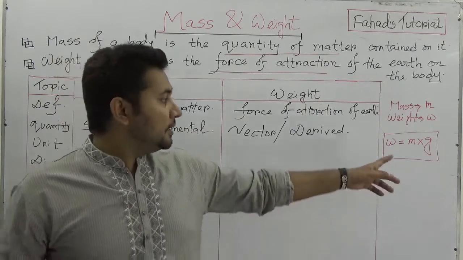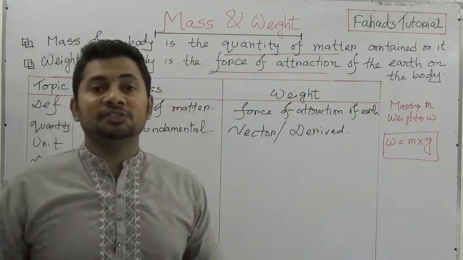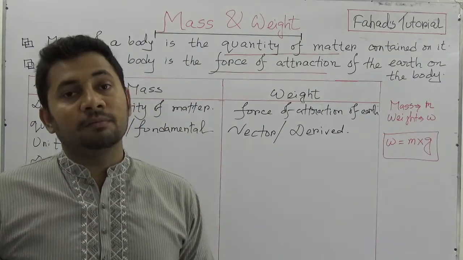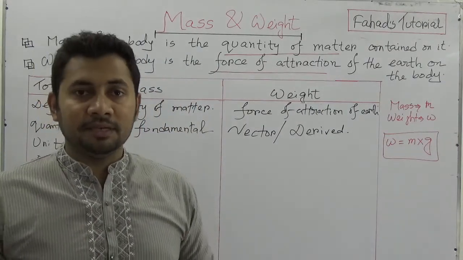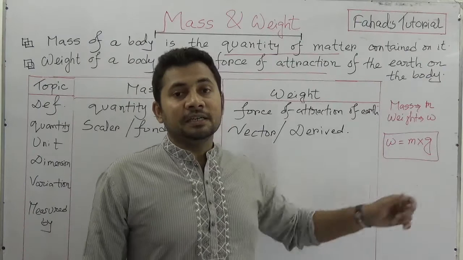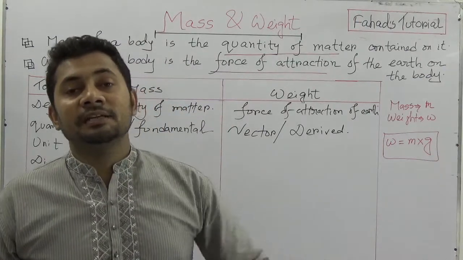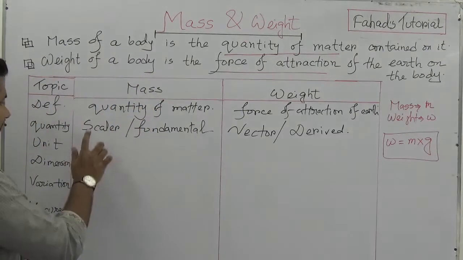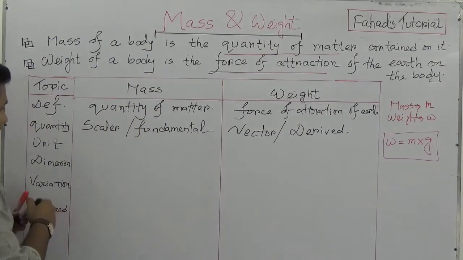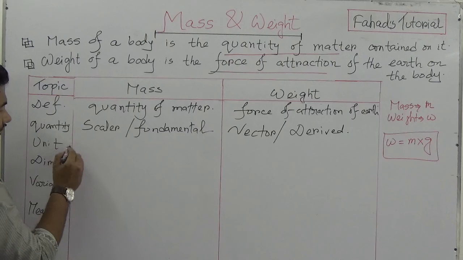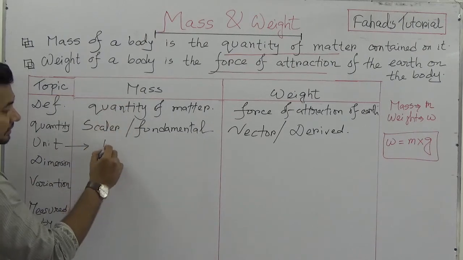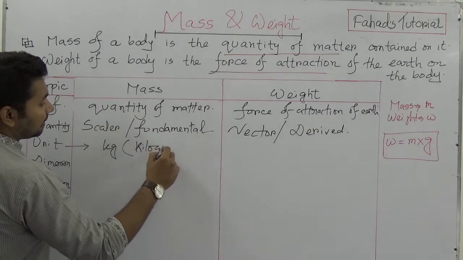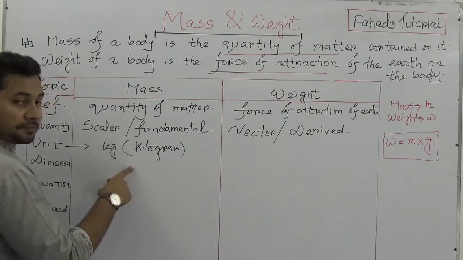But here on the earth's surface, g is 9.8. So if anybody has a mass of 60 kilogram, then the weight of that body is 60 kilogram times 9.8 meter per second square. As mass is a scalar fundamental quantity, the unit of mass is kg, kilogram. This is important.